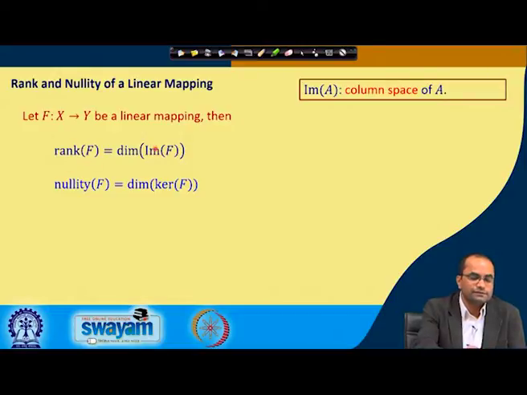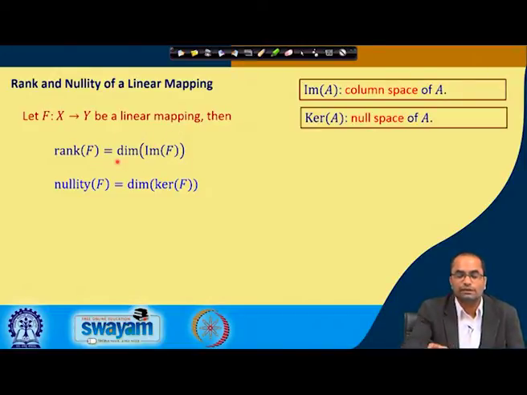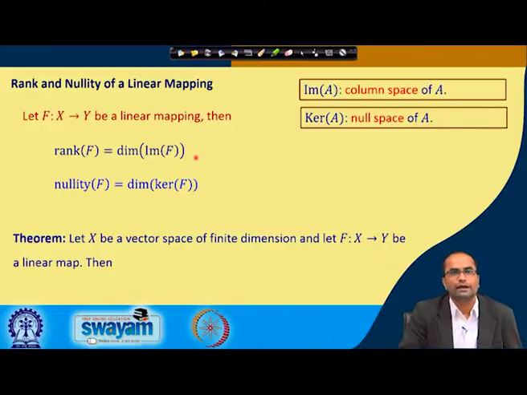So, the rank of F is nothing but the dimension of the image of F. Similarly, the kernel of A was the null space of A, and the nullity is the dimension of the null space, which we have discussed already before. So, the nullity is nothing but the dimension of the kernel. These are again more general definitions than what we discussed for matrices. So, the rank of F is the dimension of the image of F, and the nullity is the dimension of the kernel of F.